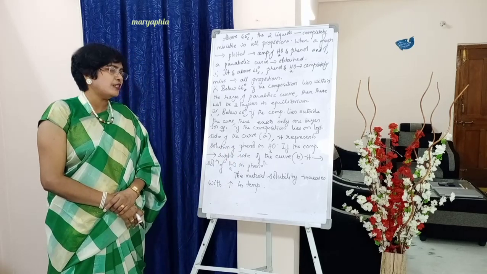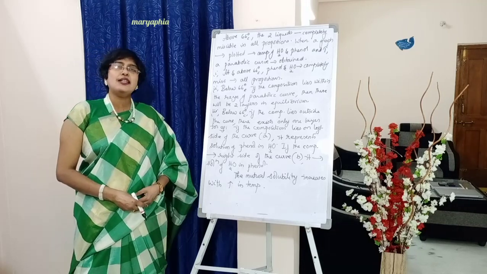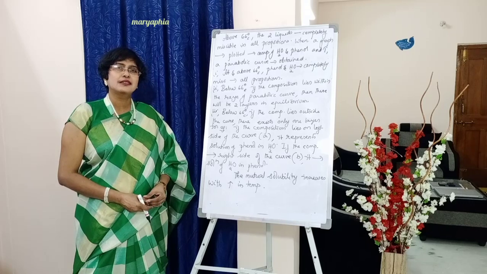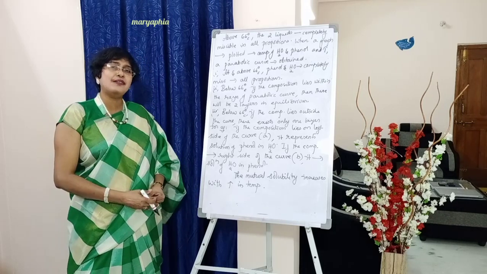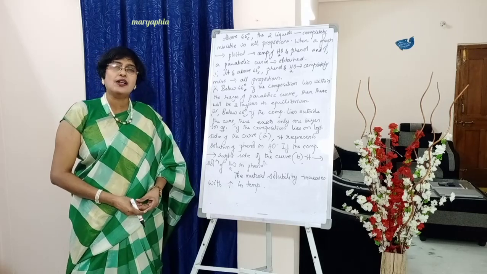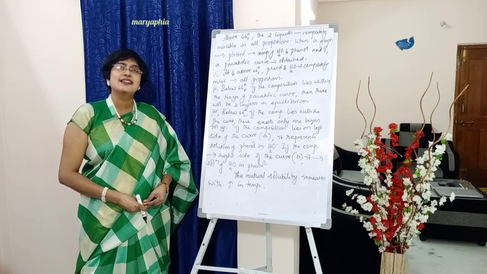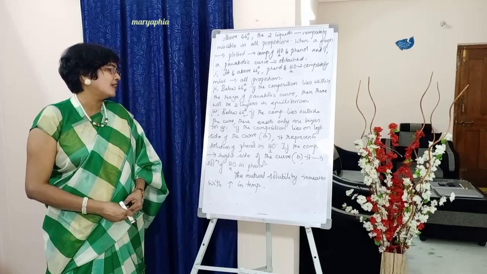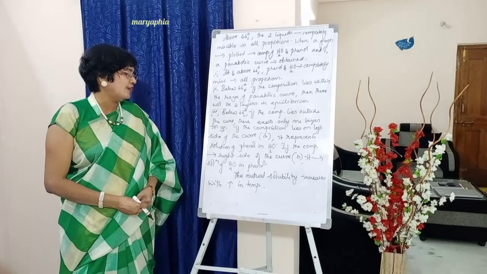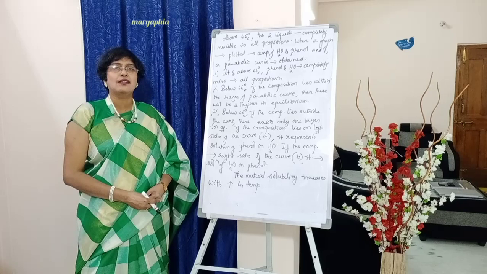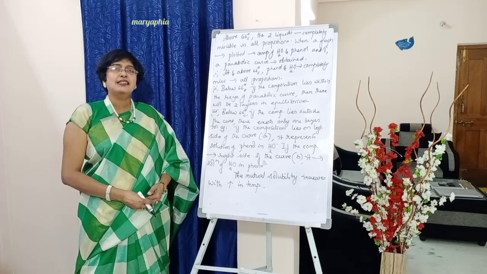And if the composition lies on the right side of the curve, denoted by the letter B, it represents, you tell me students, on the other side which one is more? Phenol is more and water is less. Therefore that layer we call water in phenol. Very good. So if the composition lies on the right side of the curve, B, it is a solution of water in phenol. Full stop. Okay. So this is the way we describe the graph.